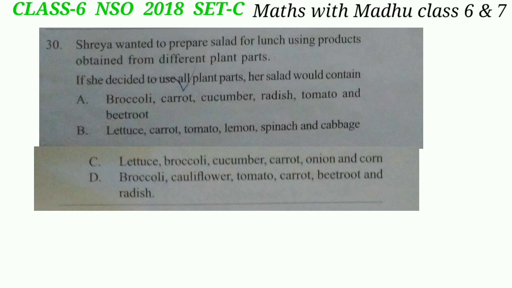Lettuce is a leaf, broccoli is a flower, cucumber is fruit, carrot is root, onion is stem and corn is seed. So Shreya should prepare her salad using these food items if she wants to include all plant parts in her salad. So this is the correct option.